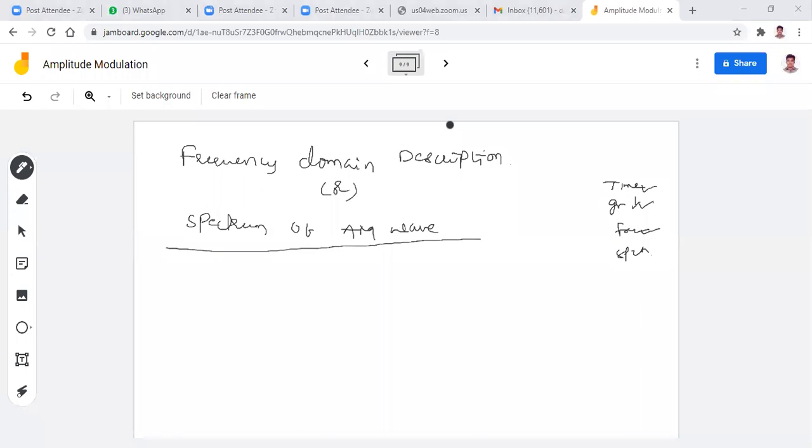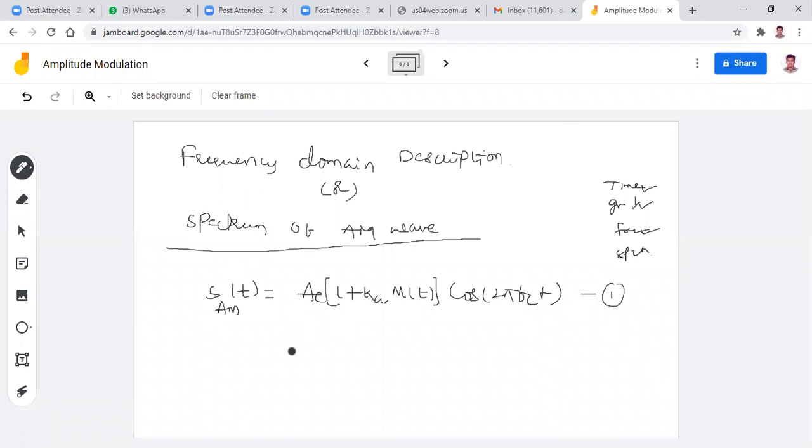So we know that the time domain representation of the AM wave, S_AM of t, equals, what is the equation? Once again, I want to write the equation: Ac into 1 plus Ka m of t, into cos 2 pi fc t. This is equation number 1. Now I want to apply the Fourier transform, so I expand this equation as Ac cos 2 pi fc t plus Ac Ka m of t cos 2 pi fc t.